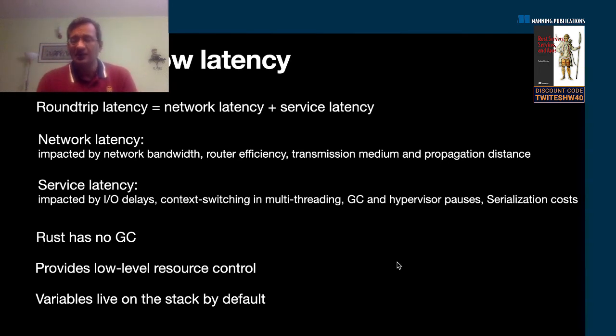Those kinds of aspects come into play, and those are things you can't do much about from a programming language perspective. But what is in the control of a programming language is your service latency. So when you develop a service using a language, if you look at where some of the delays happen, a lot of the delays, especially in web applications, have to do with I/O handling.